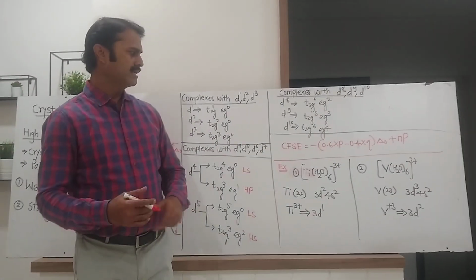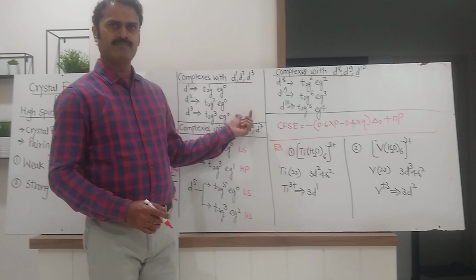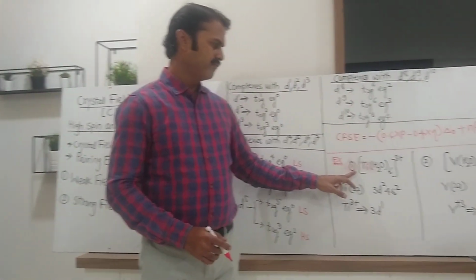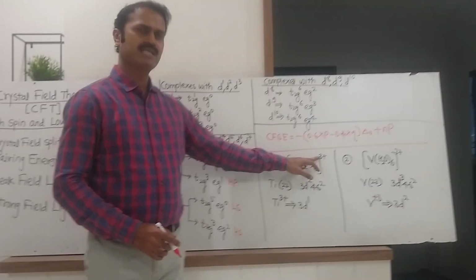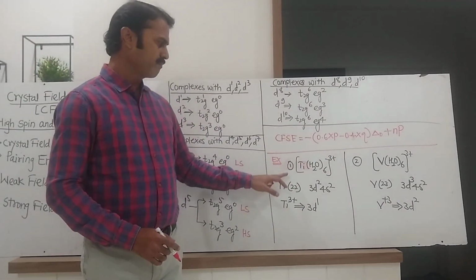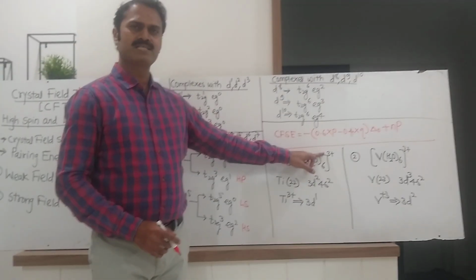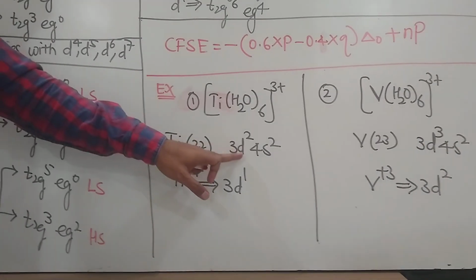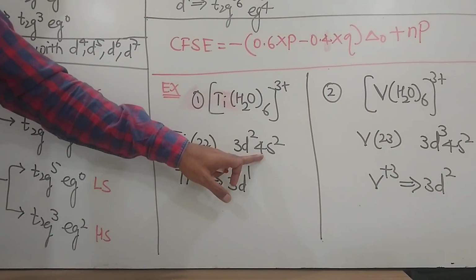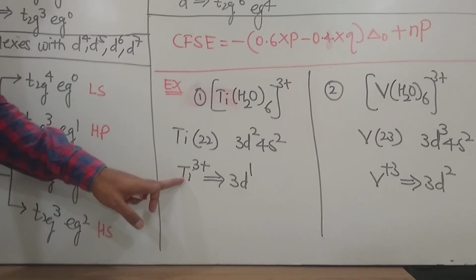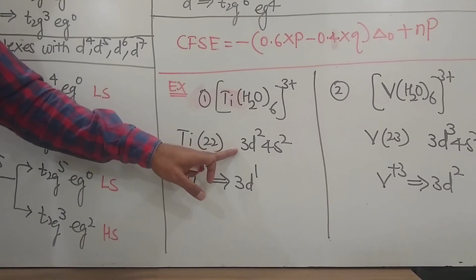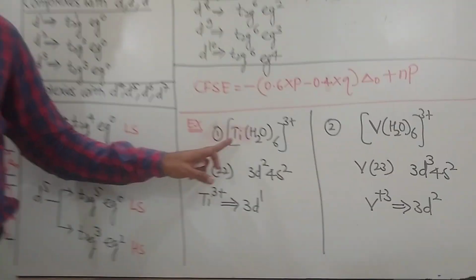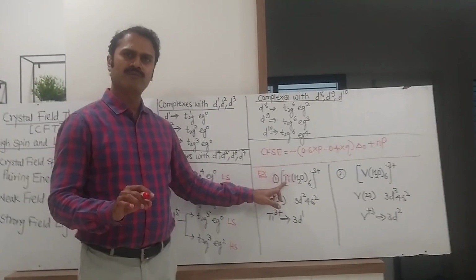So let us see how to find out the system. We will take two examples. The first example is [Ti(H2O)6]3+. In this complex, titanium is in +3 oxidation state. We know that the atomic number of titanium is 22. Its configuration is 3d2 4s2. But if it is in +3 oxidation state, it will lose 3 electrons and the configuration becomes 3d1. It means that this complex is an example of d1 system.